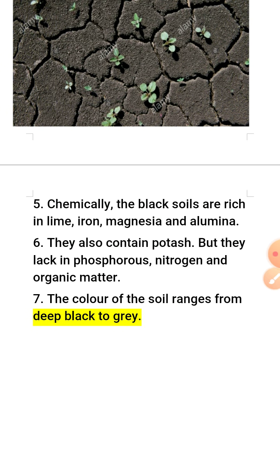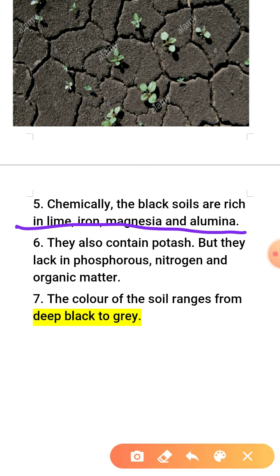Next point, chemically the black soils are rich in lime, iron, magnesia and alumina. These are the important minerals in the black soil: lime, iron, magnesia and alumina. They also contain potash, some part of potash also exists in black soil, but they lack phosphorus, nitrogen and organic matter, because as you know these soils are formed by igneous rocks, and igneous rocks are formed by volcanic eruption. जो वॉल्केनो है उसमें कोई ऑर्गेनिक मैटर नहीं होता है, लावा में कोई ऑर्गेनिक मैटर नहीं होता. So that's why these lack organic matter, यानी इन सॉइल में ऑर्गेनिक मैटर नहीं होता है.